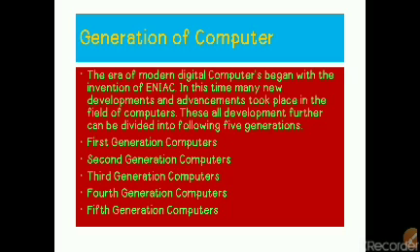Students, as you know, the total development of computers is not possible in one day. That took too much time. The era of modern digital computers began with the invention of ENIAC in the year 1946.